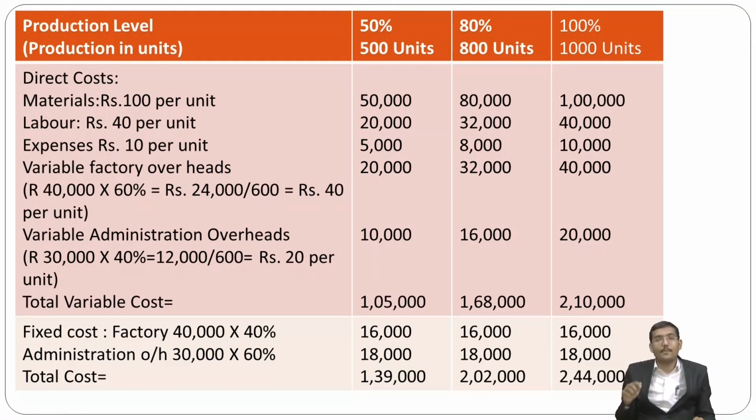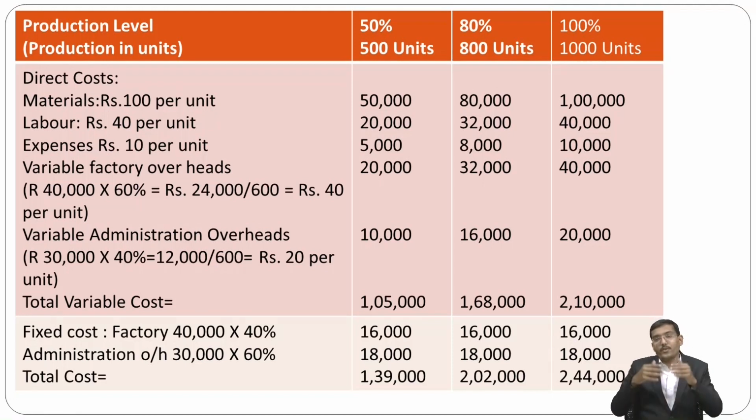Accordingly, variable administration overheads are there. So that is 30,000 into 40%, that is 12,000 divided by 600, that is 20 per unit. And accordingly you multiply it, that is 500 into 20, 10,000, 800 into 20, 16,000, and 1000 into 20, 20,000. And the fixed administration overhead is 30,000 into 60%, that is 18,000 in all respective activities, that is at 50%, 80%, and 100%.